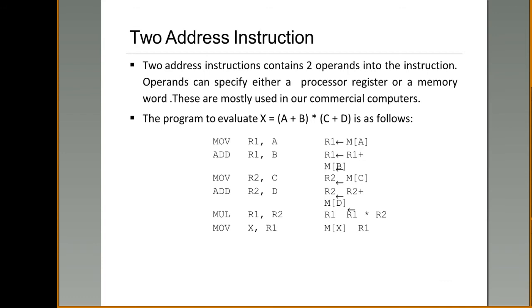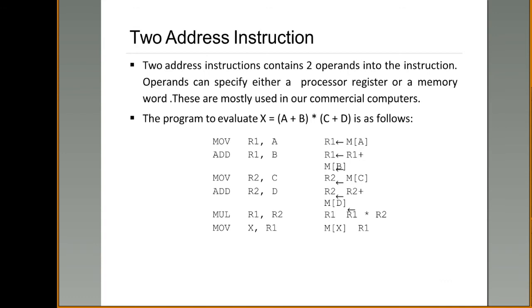So R2 becomes R2 plus M of D by using the instruction add R2 comma D, which means that R2 contains C. So C is to be added with D, C plus D, and the result is stored back into the register R2. When you observe this, how many operands are you providing here? One register operand, one memory operand. A total of only two operands you are providing in this instruction.